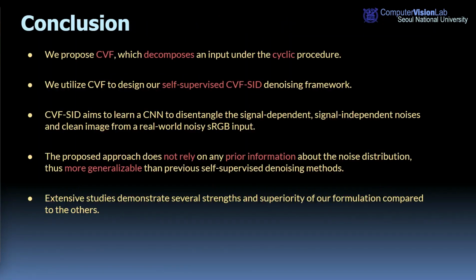In conclusion, we propose a cyclic multivariate function and utilize it to design our self-supervised denoising framework, which aims to learn a CNN to disentangle signal-dependent and signal-independent noises and clean image from a real-world noisy sRGB input.